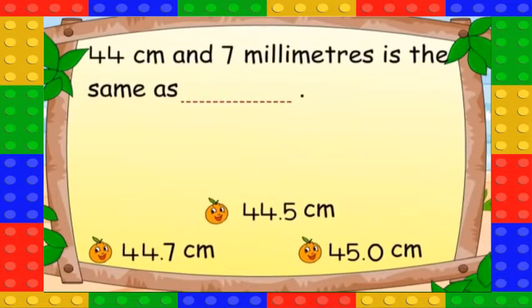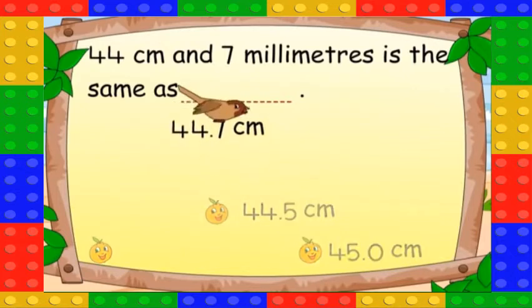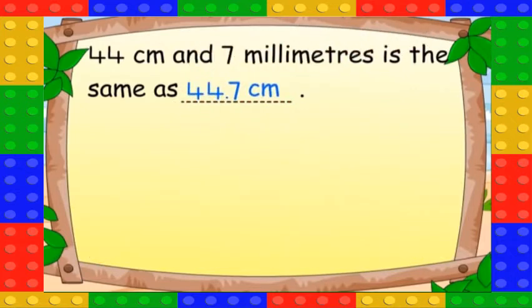44 centimeters and 7 millimeters is the same as 44.7 centimeters.